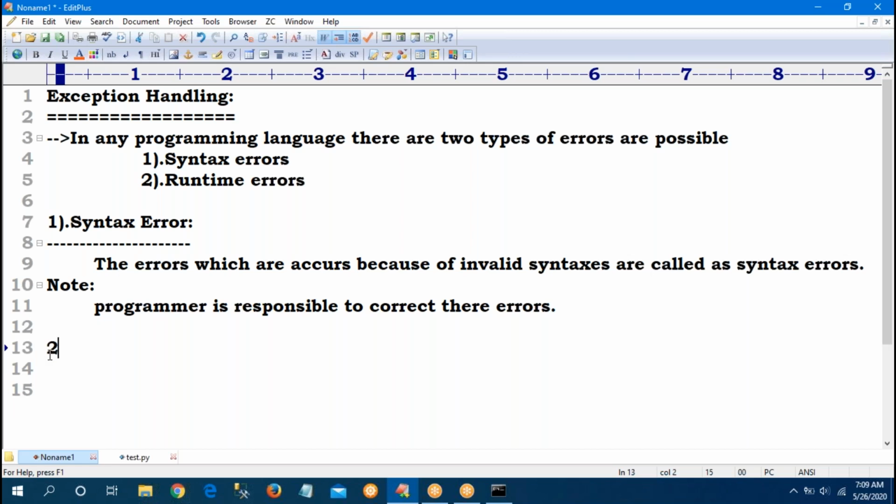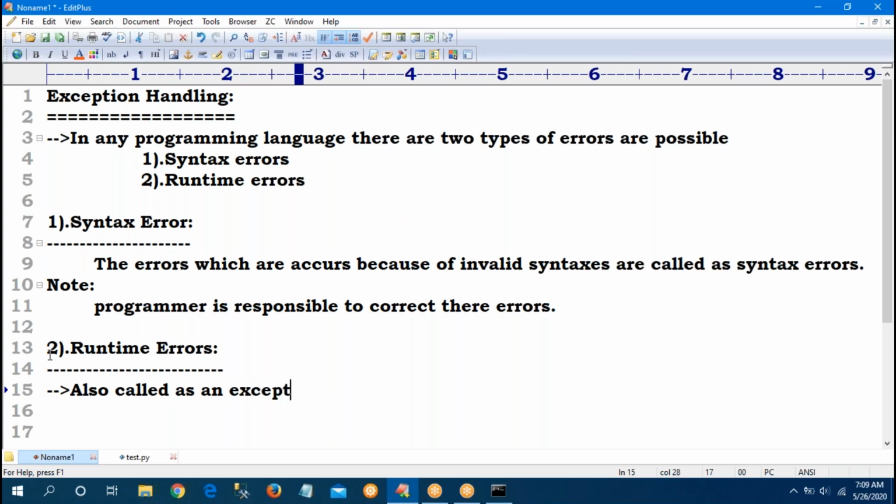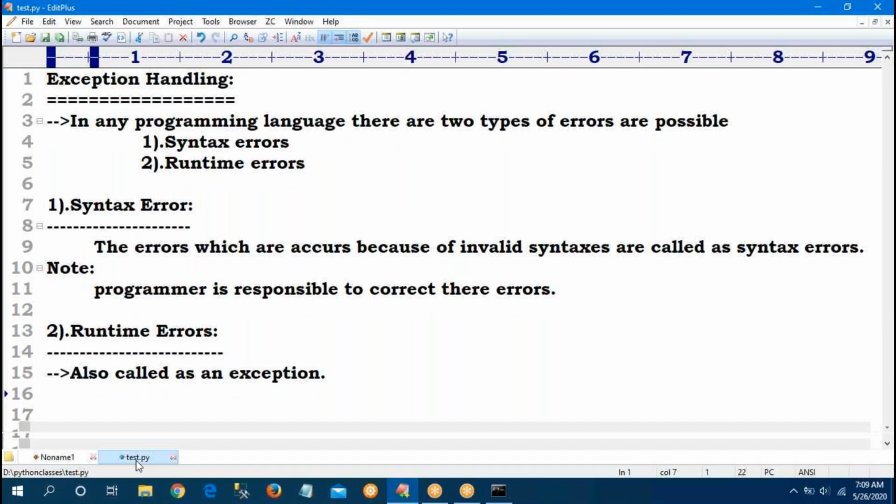Second one, runtime errors. So what is the runtime error? It is also called an exception. Observe, programming-wise there is no syntax error, everything is perfect.